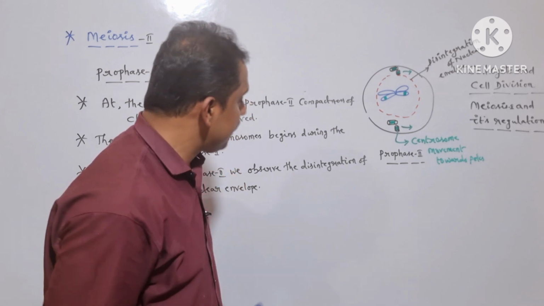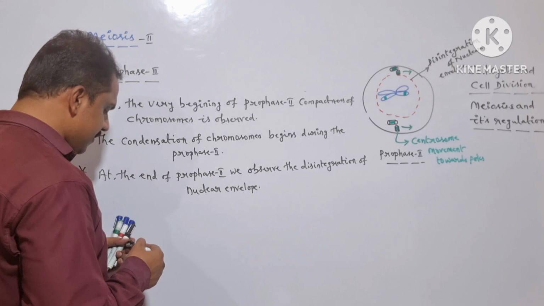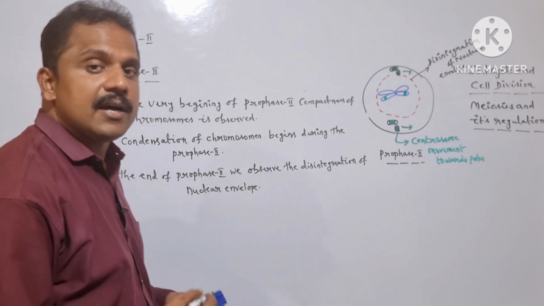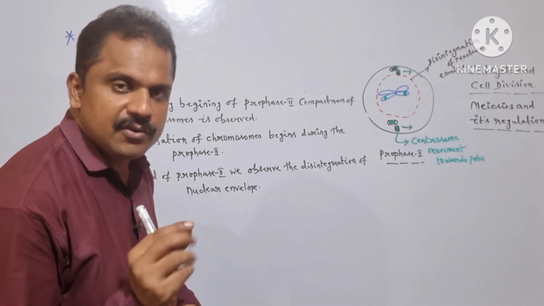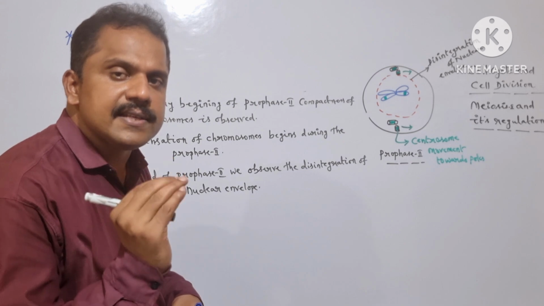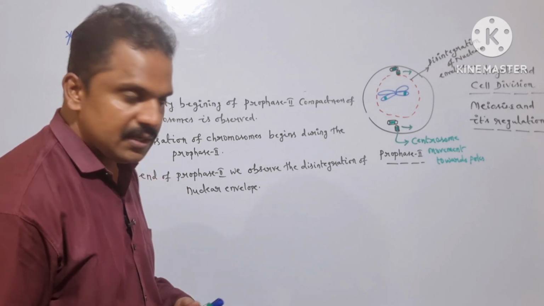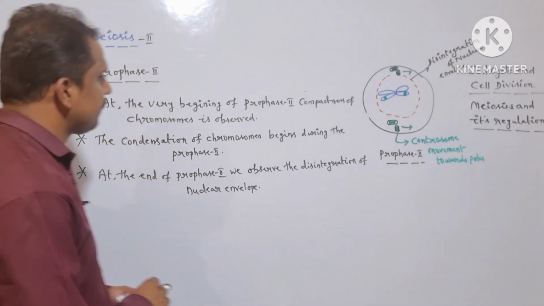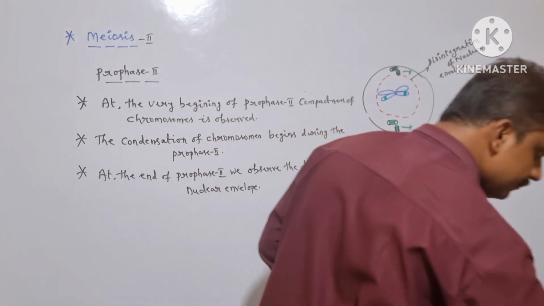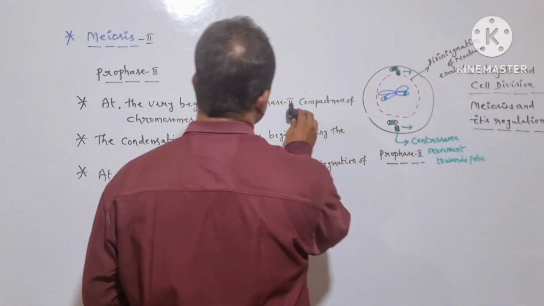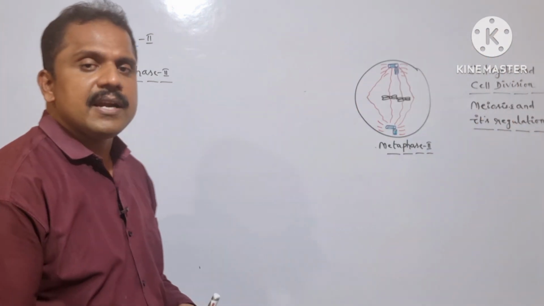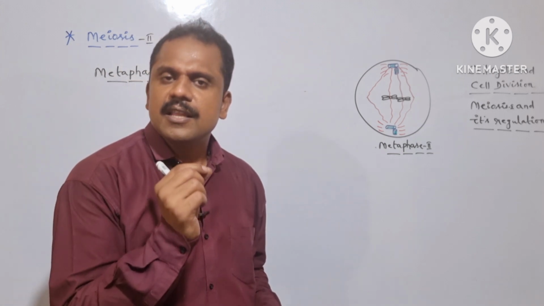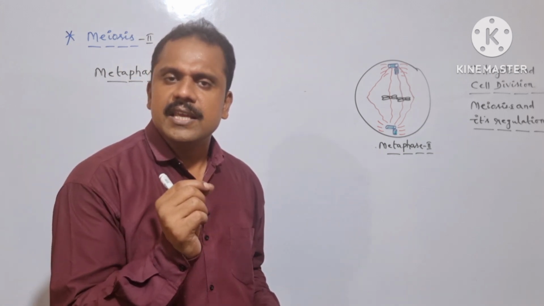After the successful organization of prophase 2, within no time we can observe metaphase 2. What is metaphase 2 and what exactly happens during it? At the very beginning of metaphase 2, we can observe the movement of the chromosomes towards the equatorial region.